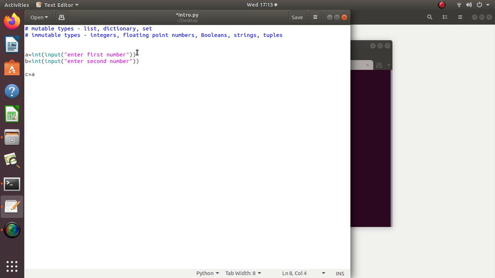So A plus B, this is an expression, this is an arithmetic expression. Plus is an arithmetic operator. What else? Plus, minus, divide, exponent, these all are arithmetic operators.